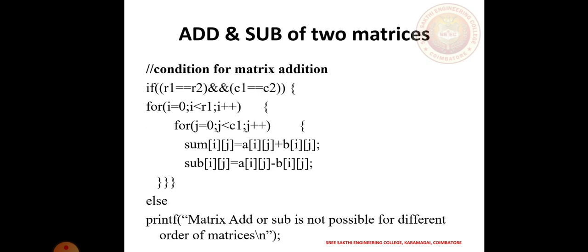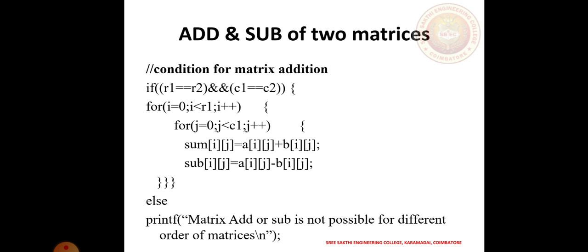Here, this particular program explains the addition and subtraction of two matrices. This is a very important topic. The condition for two-dimensional addition and subtraction is if R1 is equal to R2 and C1 is equal to C2. That means the rows and columns should match. If R1 equals R2 and C1 equals C2, then it proceeds further: for i equal to 0, i less than R1, i plus plus. That means i is increasing one by one. Then j equal to 0, j less than C1, j plus plus.